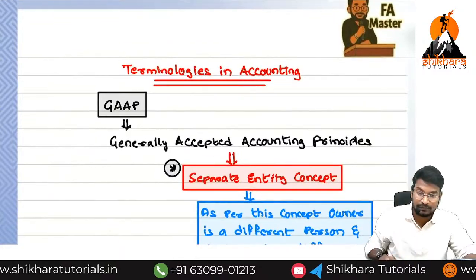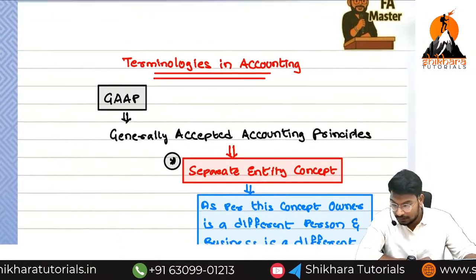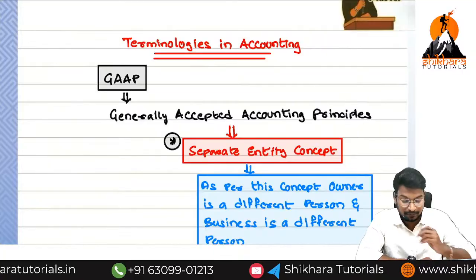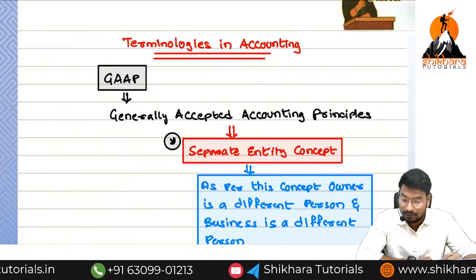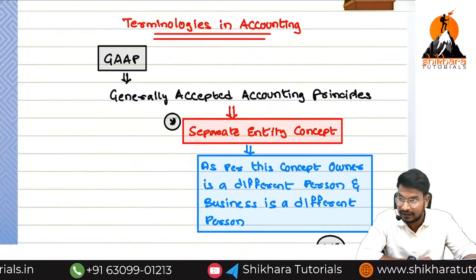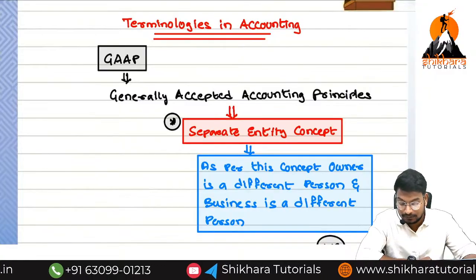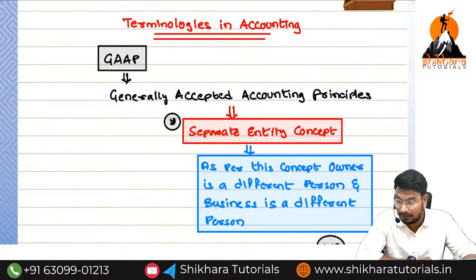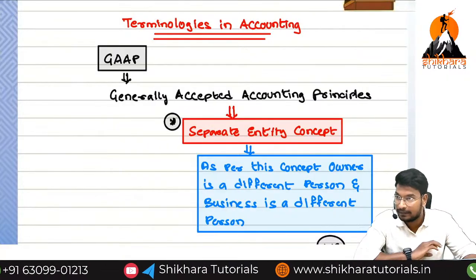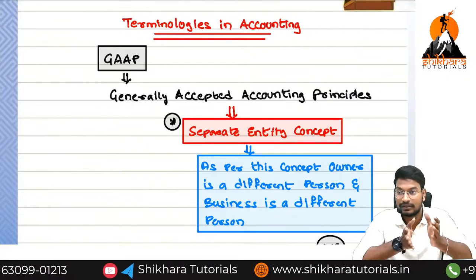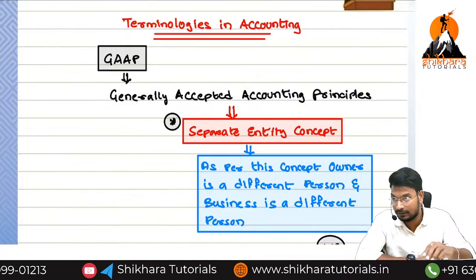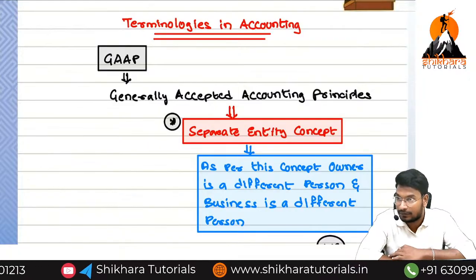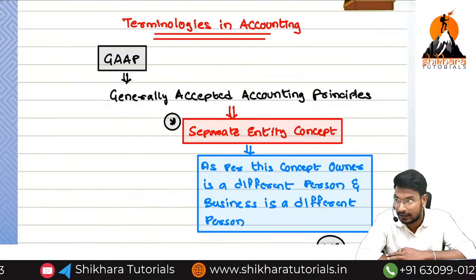So, we have started with the terminologies. Before starting the terminologies, we have seen one of the principles called the separate entity concept. In India, we are going to follow GAAP. What is the meaning of GAAP? Generally Accepted Accounting Principles. All the rules and regulations will be there in GAAP. From there, we are following some of the rules and regulations related to accounting.